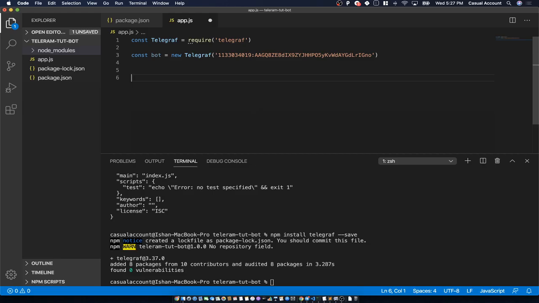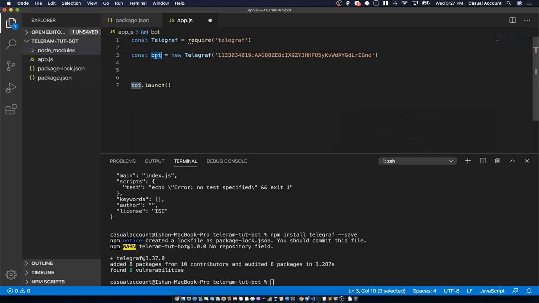We have to launch that bot. To launch that bot, we write bot.launch. That's it, this is the minimum you need to do. These are just 3 lines, but I will include one more line so that we can get a reply also. In these 3 lines, we created a Telegraph object, then from that object we created a Telegraph bot, and after that we launched the bot.